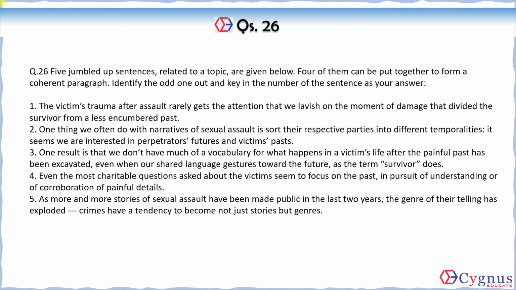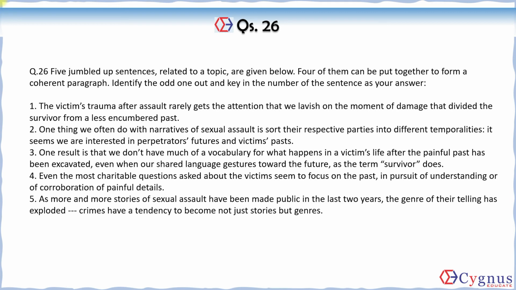So that vocabulary is missing, though some words are there like survivor. So the entire selection of these 4 sentences talks about how the sexual assaults are turned into stories and how they are described, and what are the problems that arise when we only focus on the victim's past.